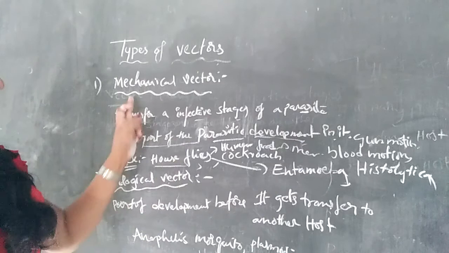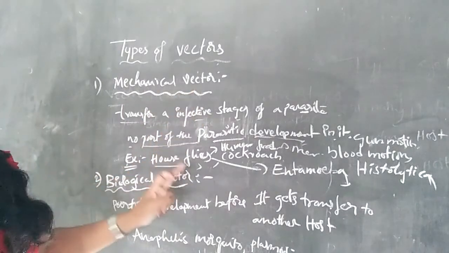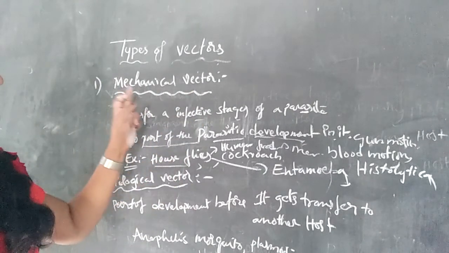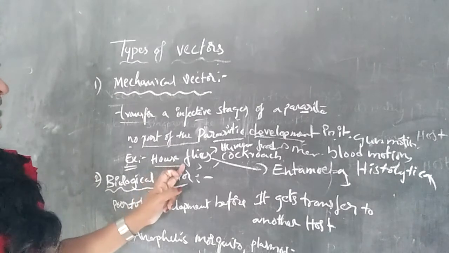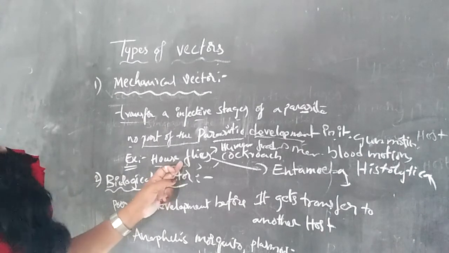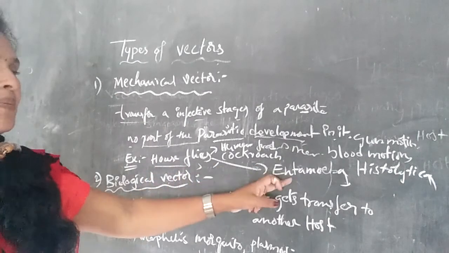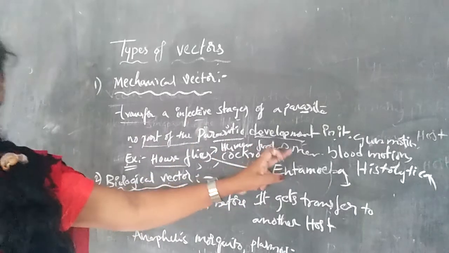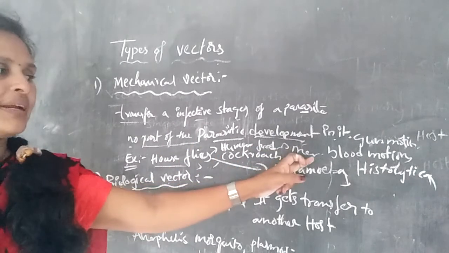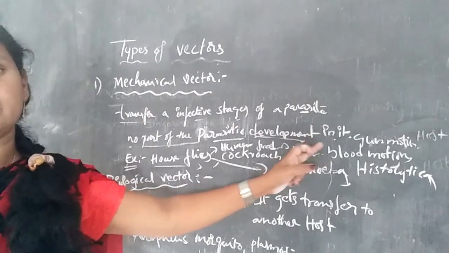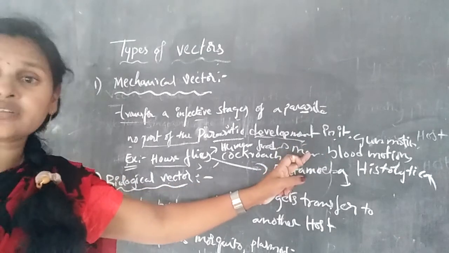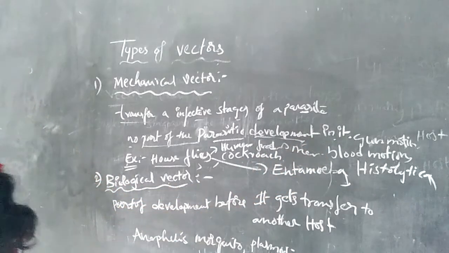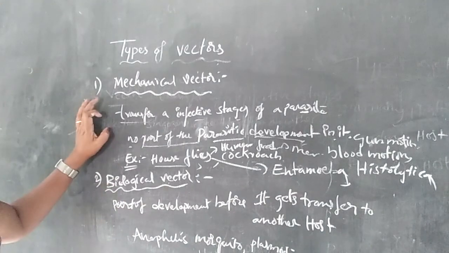So that is the mechanical vector. It is like a machine.